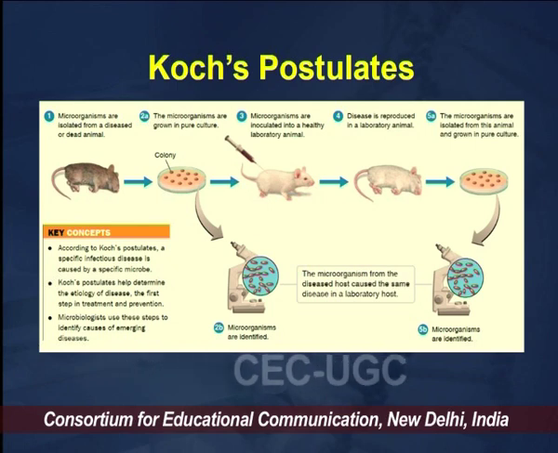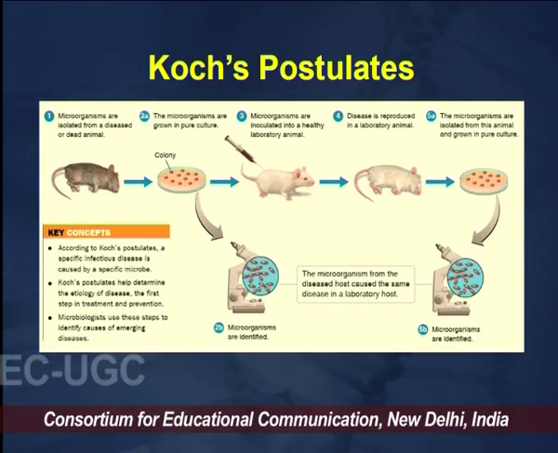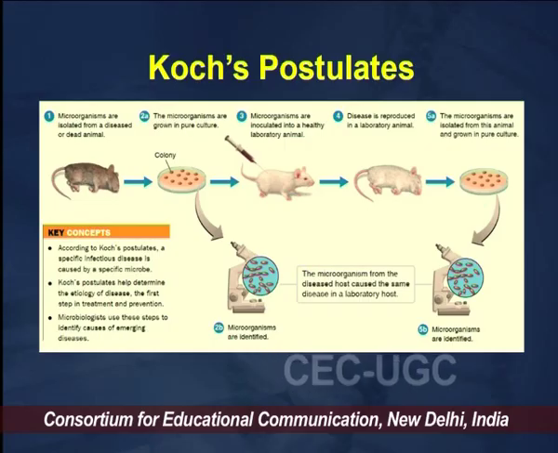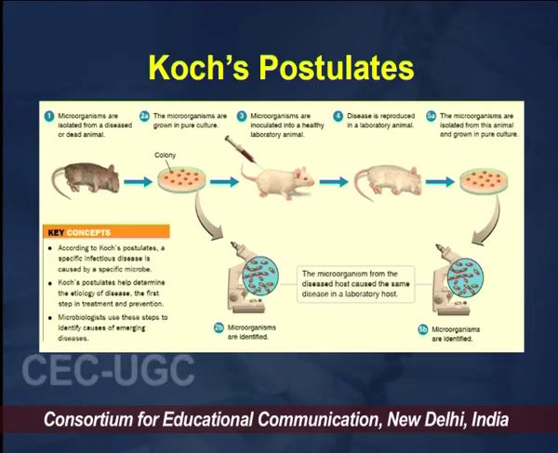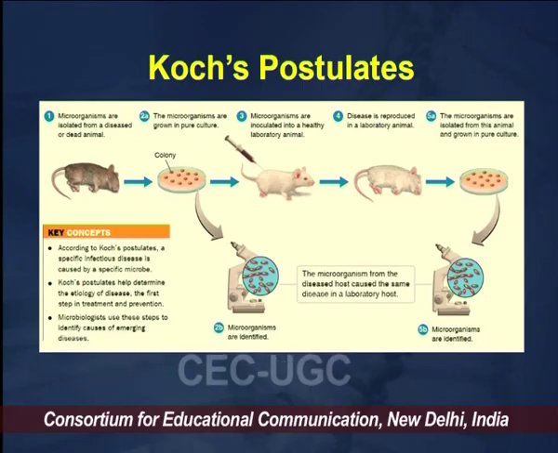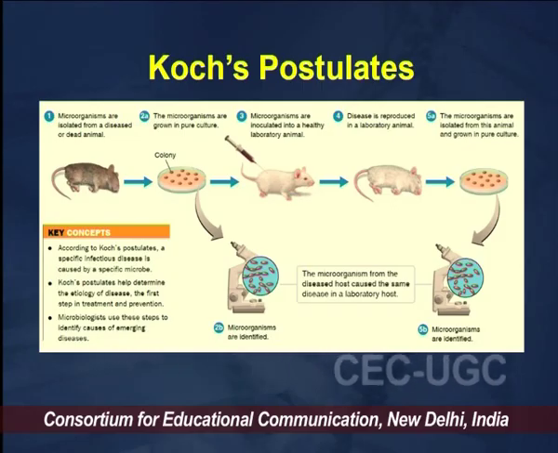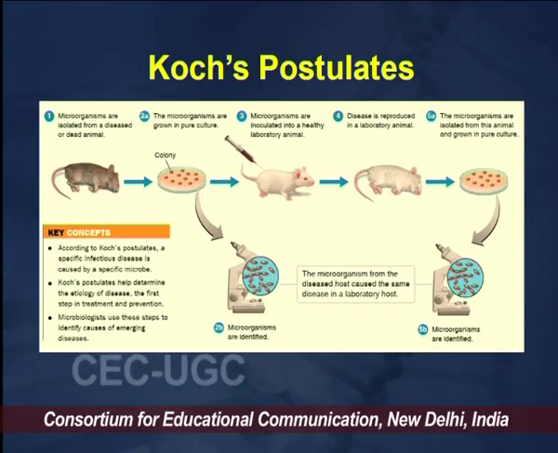To ascertain that the disease was due to the same microbes, he again plated samples from the healthy-turned-diseased mouse and identified the microbes present. When he compared the microbes in the originally diseased organism with those in the newly diseased organism, he found the same microbial communities.